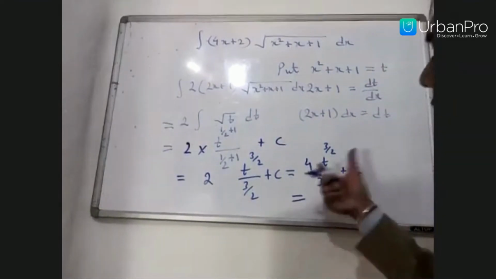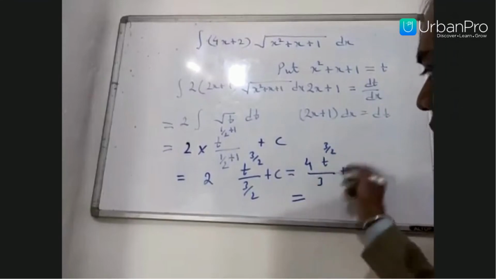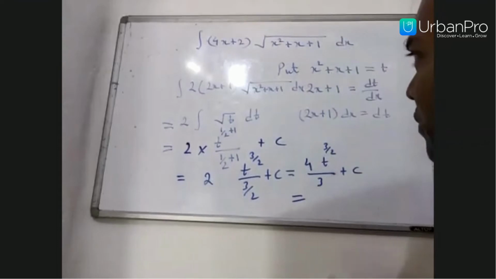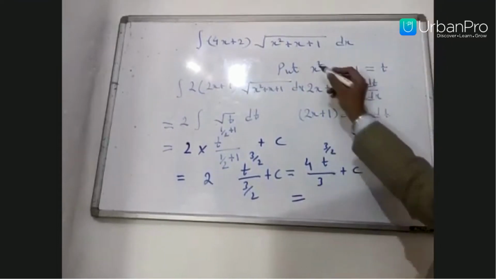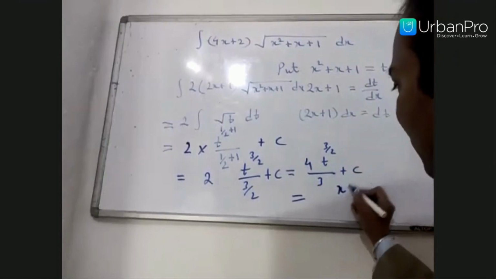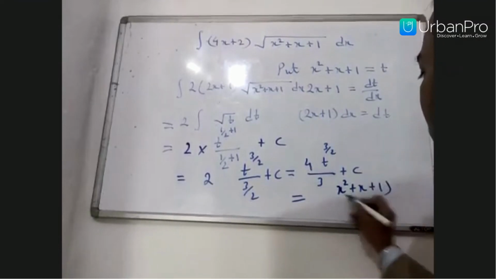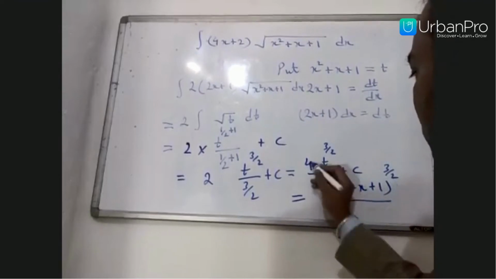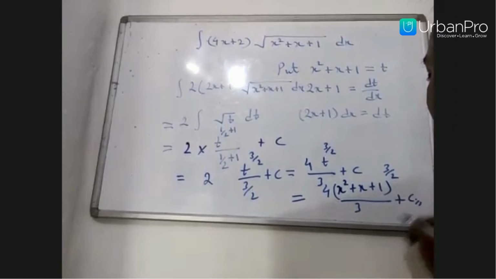In the last step, I told you that every time you have to change your variable back into the original variable. The original variable is x. So t is x square plus x plus 1. Substituting, we get 4 times (x square plus x plus 1) raised to the power 3 by 2, divided by 3, plus c, which is your final answer.